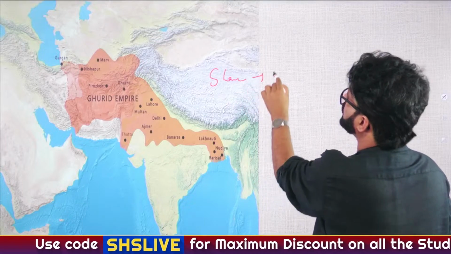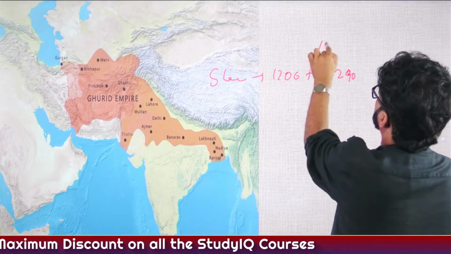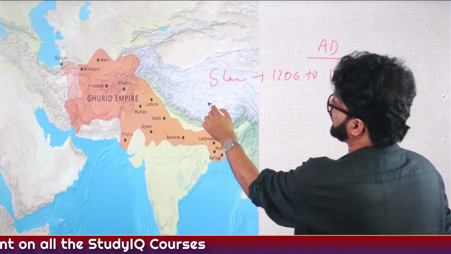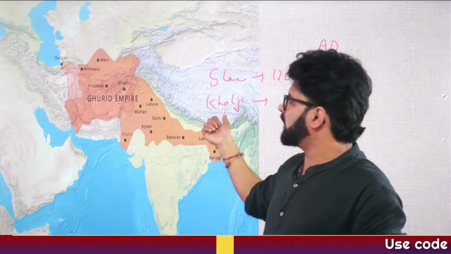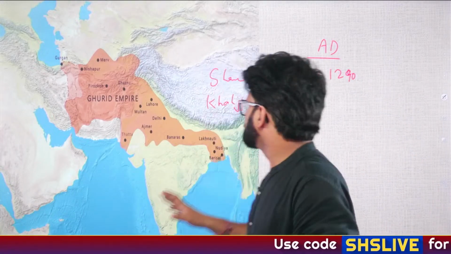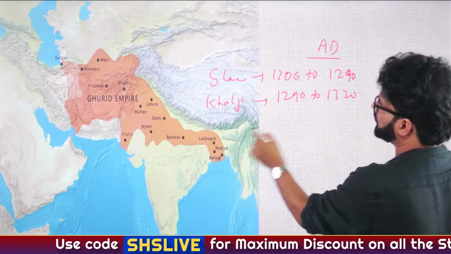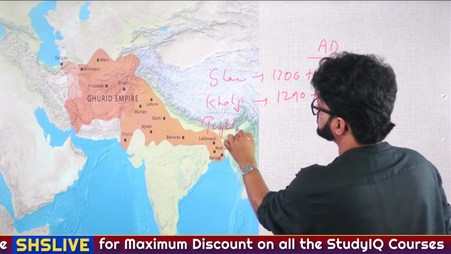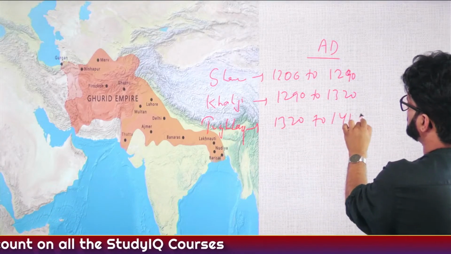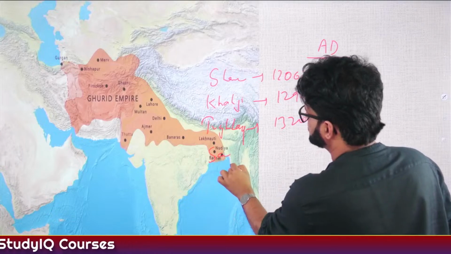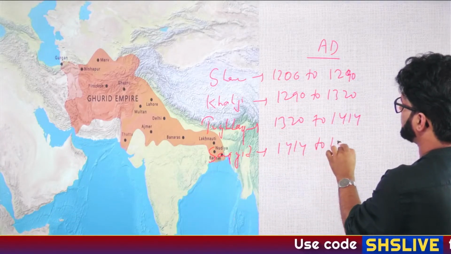So slave or Mamluk dynasty, 1206 to 1290, right? All these are in AD or CE. And then you have Khalji or, see, sometimes people get confused. Khalji and Khilji, they are the same. So Khalji or Khilji dynasty, 1290 to 1320. Then you have Tughlaq, 1320 to 1414. Then you have Sayyid, that is 1414 to 1451.